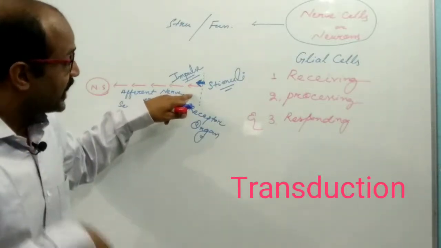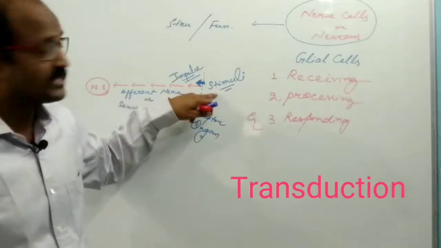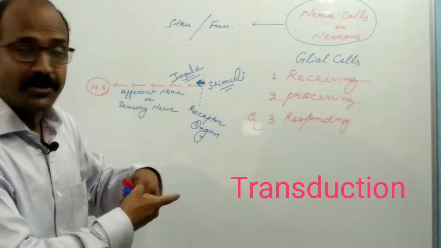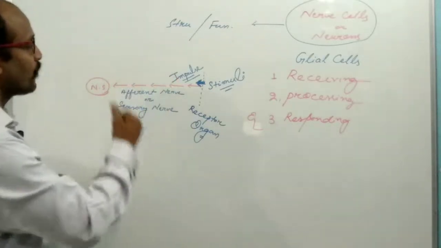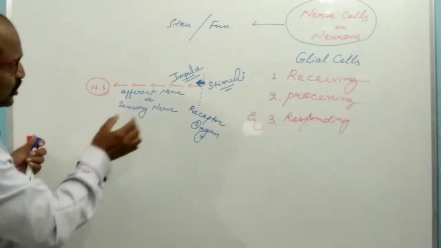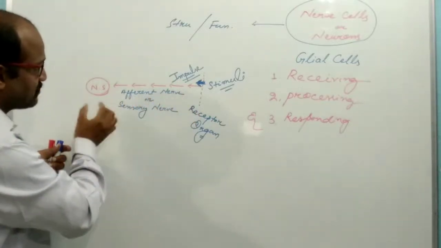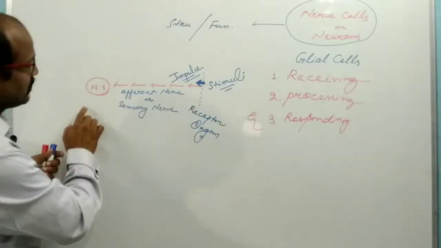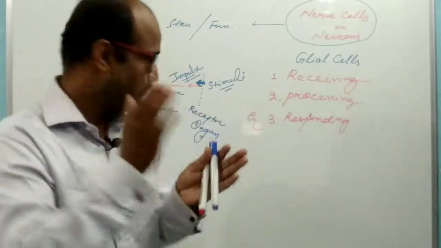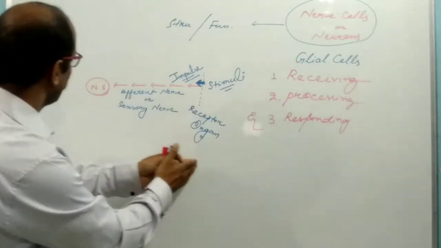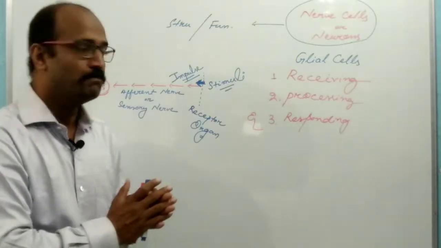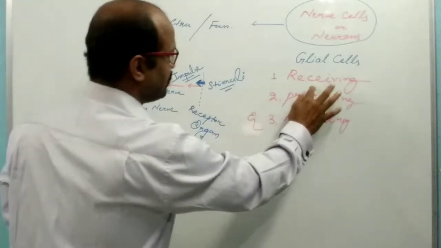Any physical change, thermal change, or any type of change in the environment is known as the stimuli, which is converted into a nerve impulse. This is an electrical impulse. The impulse is transmitted from the receptor organ to the nervous system through an electrochemical wave, that is, by the electrochemical mode. So this is the receiving.